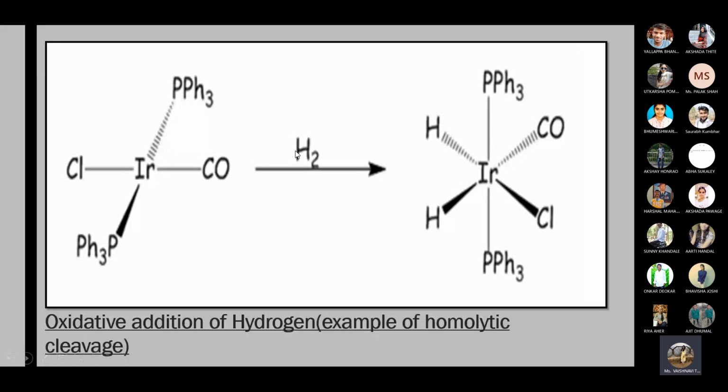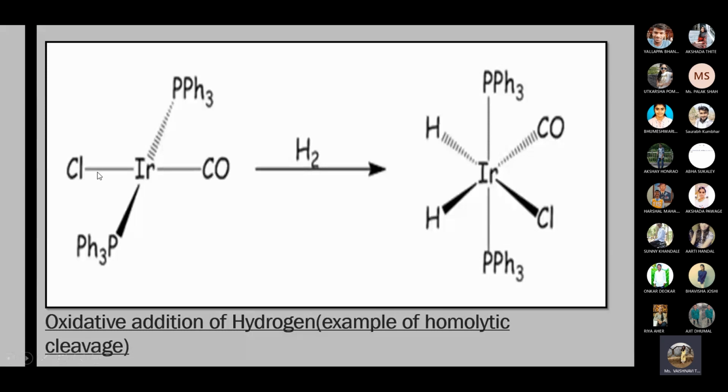Hydrogen H2, the H-H bond, will not break completely. There is partial bonding present between this hydrogen and this hydrogen. It is not shown in this slide, but partial bonding exists between the dihydrogen species after attaching to the iridium, and this addition is called oxidative addition. Why is it called oxidative addition? Because oxidation of this iridium takes place. Here, the iridium is present in the +1 oxidation state.